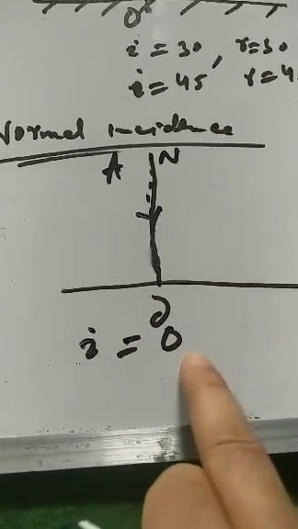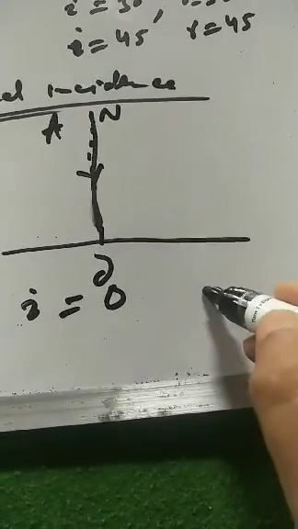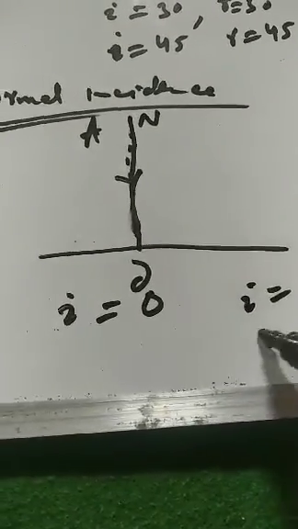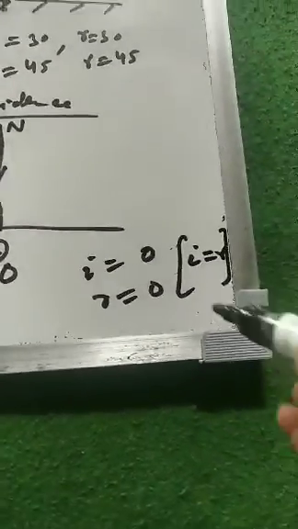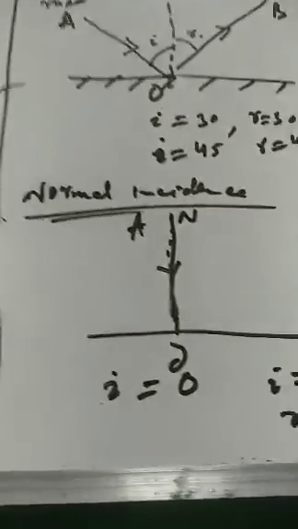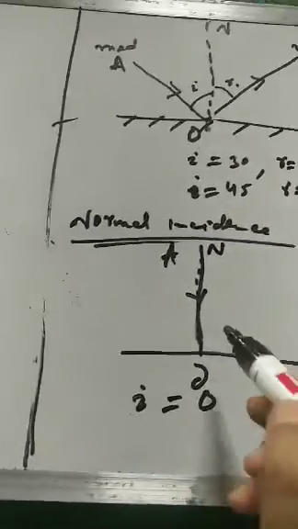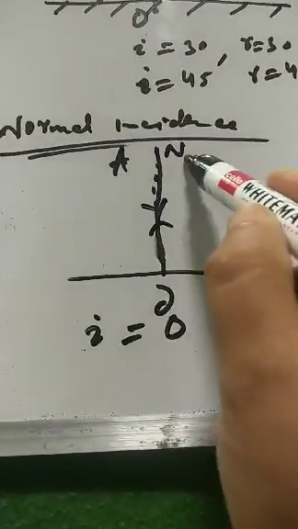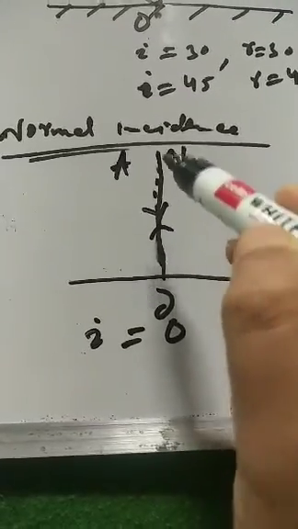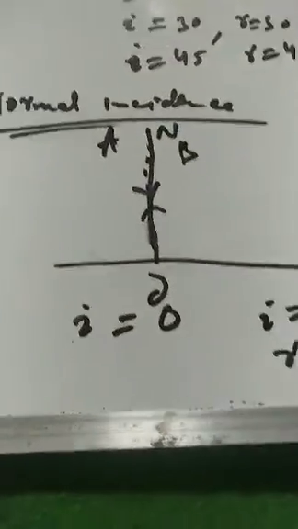I is angle 0. So as per the law of reflection, if I is 0, R should also be equal to 0, because according to the second law, angle I is equal to angle R. So angle R is also 0. It means the reflected ray follows the same path, that is OB. This is OA, this is OB.